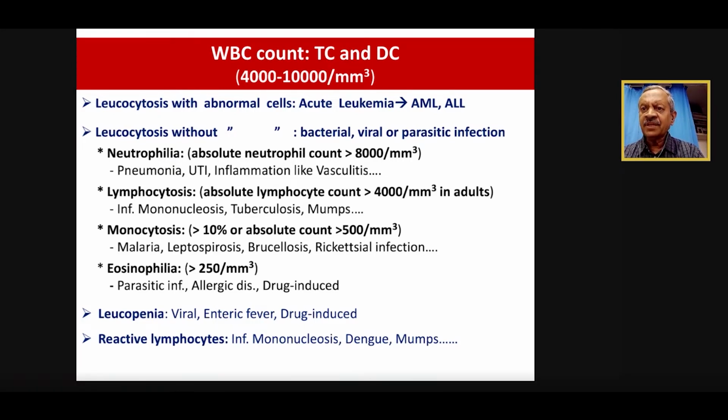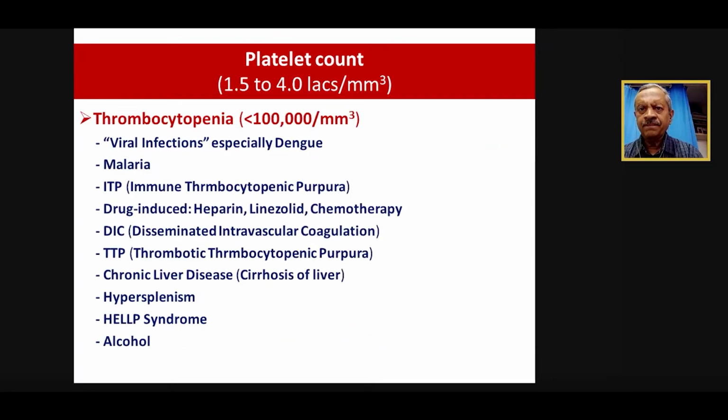Then reactive lymphocytes, I just discussed that in some conditions like infectious mononucleosis, dengue or mumps, there will be activated lymphocytes, and we should discuss any abnormal report with the pathologist. They are just a call away. It's better that we discuss because they may not know the clinical background, and it's very, very pertinent that we take the initiative to discuss with the pathologist, or when we write in the requisition form, we make a mention that this is what we suspect. Then they will better look at the slides again if there is any doubt. So it's very important, right?